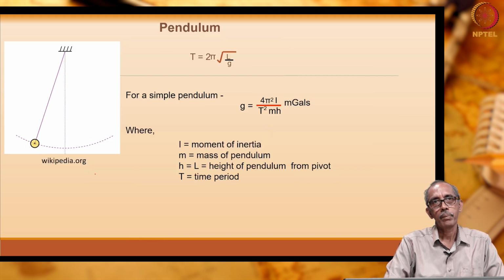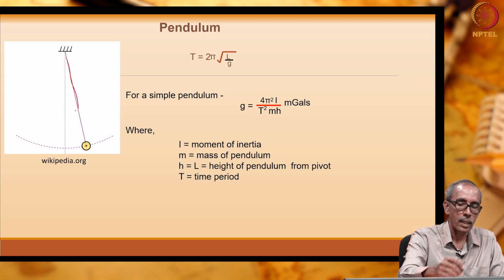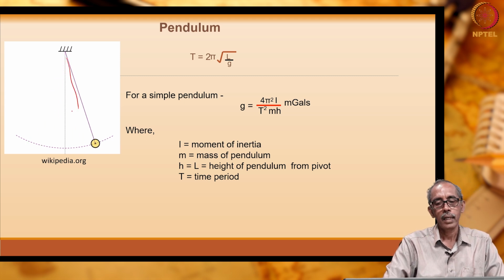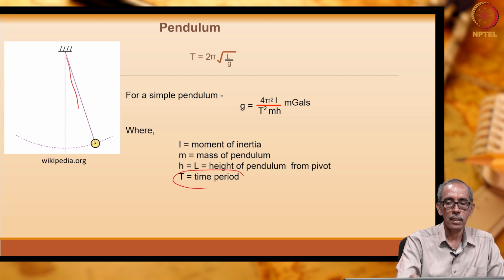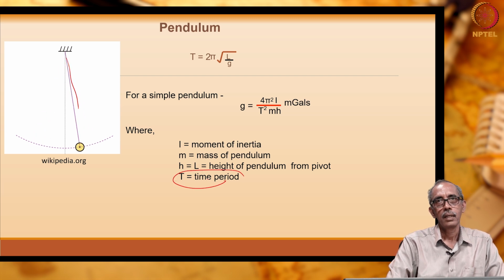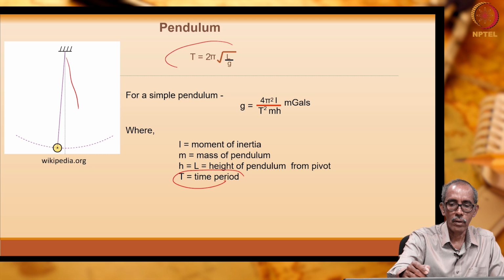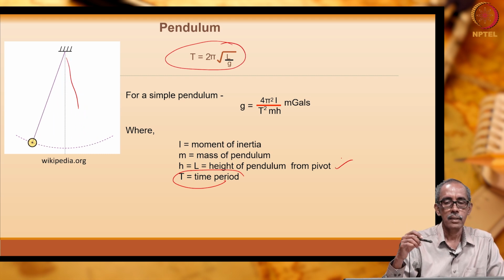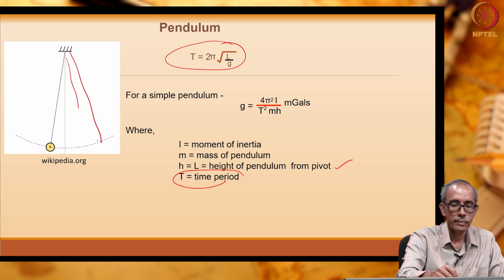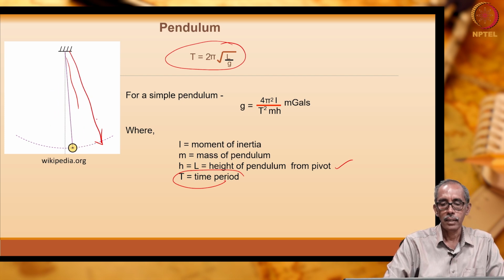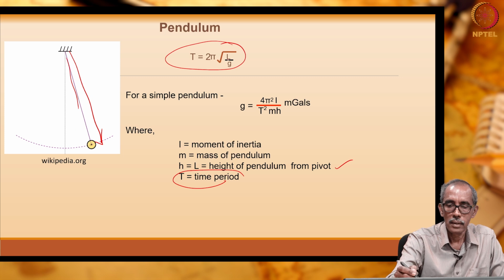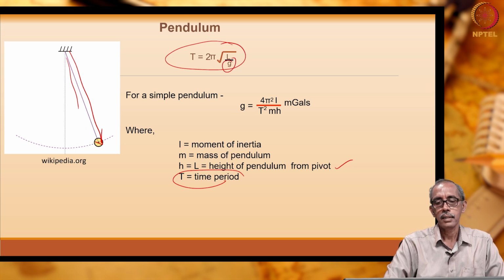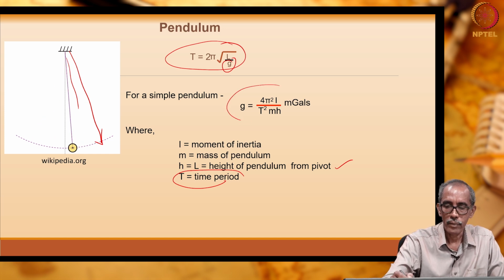In the simple pendulum method, we attach a pendulum to a thread and determine the time period of oscillation. The time period of oscillation is equivalent to this, where L is the length of the thread, and G is the acceleration due to gravity, which is given by this equation.